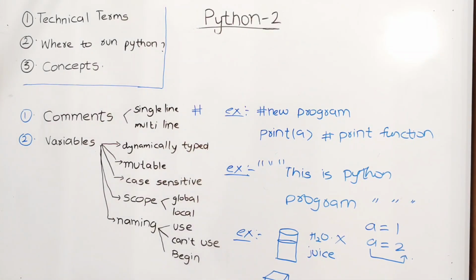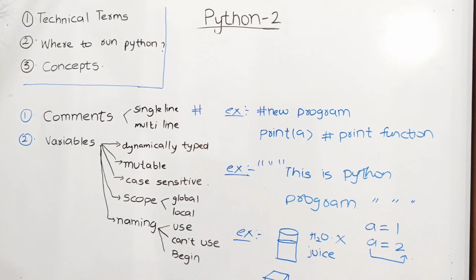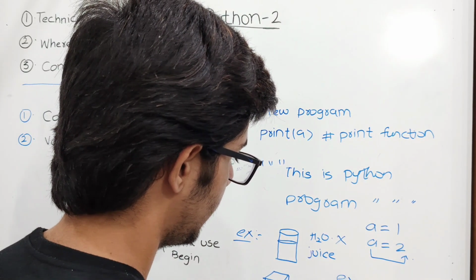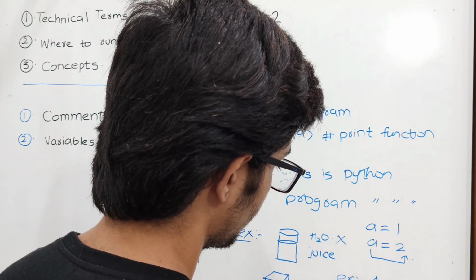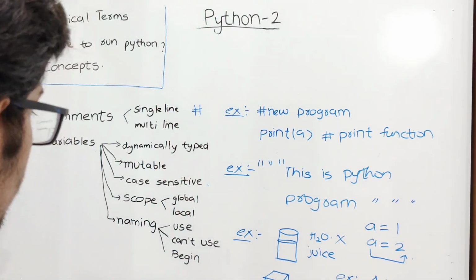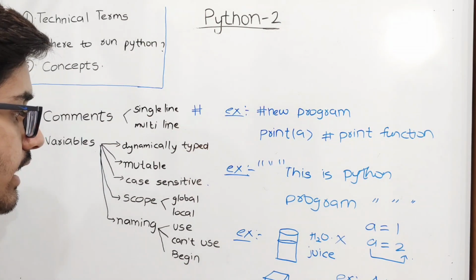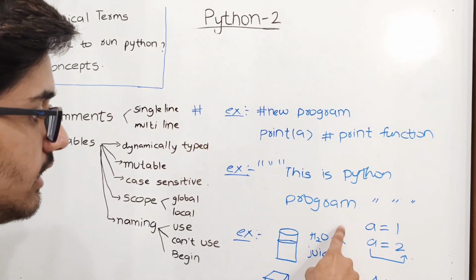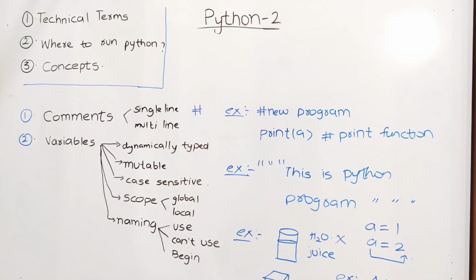What is meant by case sensitive? In Python, uppercase letters and lowercase letters are not the same or equal. Let us take an example: capital A is not equal to small a. And what is scope? Scope is nothing but it can be declared either in a global way or a local way. In the global way, we can use the variable a anywhere in the entire program. But a local variable can only be used in functions. So in functions, we are able to use the local variables.